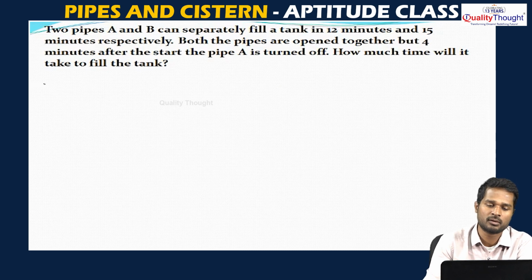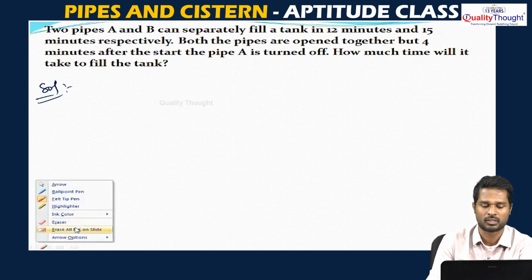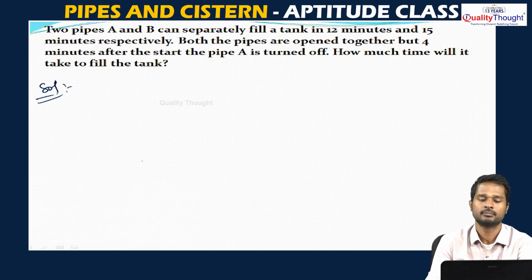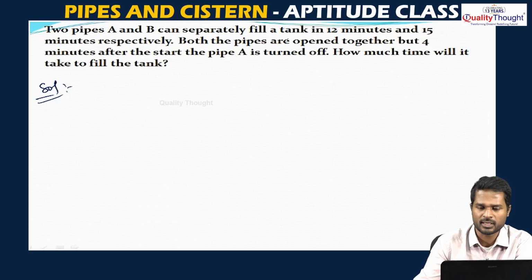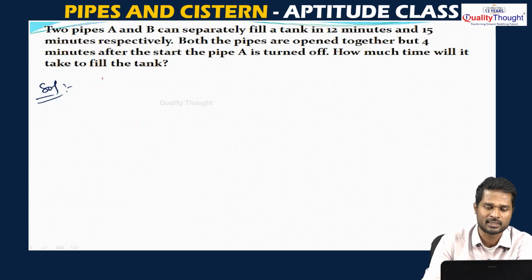Rather than using the methods which we already used, let us see the equation method to solve this question. See, A is taking 12 minutes and B is taking a total of 15 minutes to fill the tank separately.